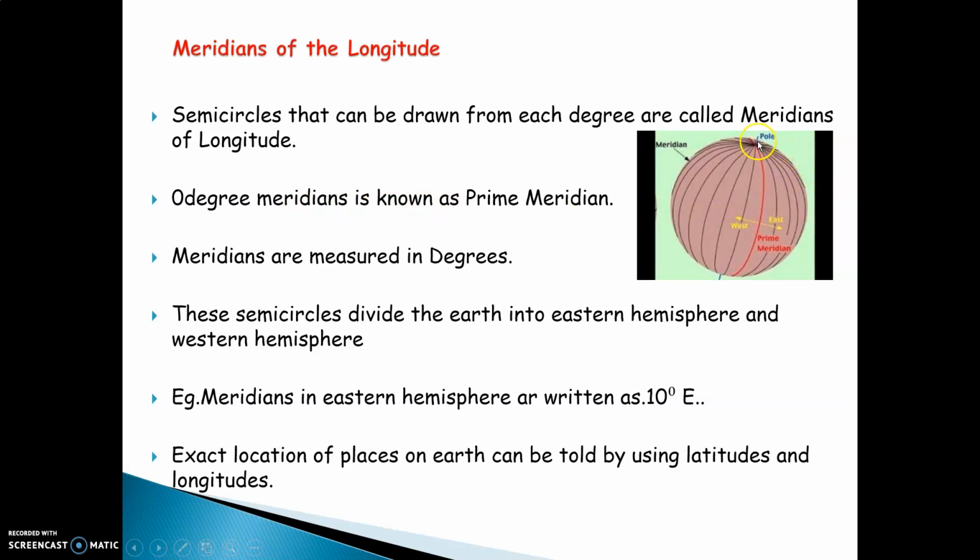Now you can see over here, this red line passes through the center of the earth. It is called the prime meridian. Just as the equator passes at the 0 degree, similarly the prime meridian passes at the 0 degree. Therefore, it is called the prime meridian. The longest meridian on the earth is the prime meridian. Meridians are measured in degrees. These semicircles divide the earth into two equal parts: Western Hemisphere and Eastern Hemisphere.